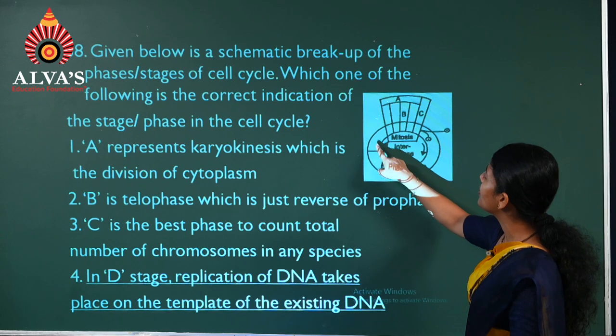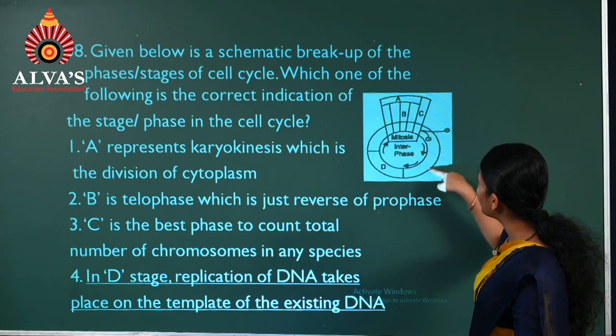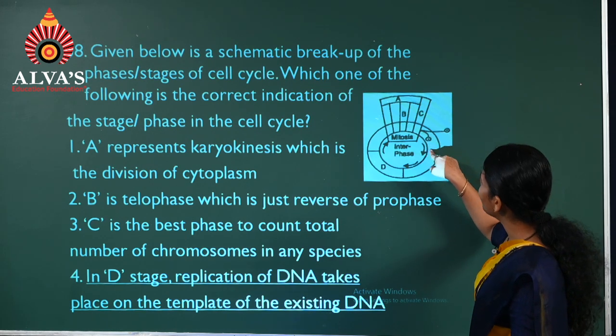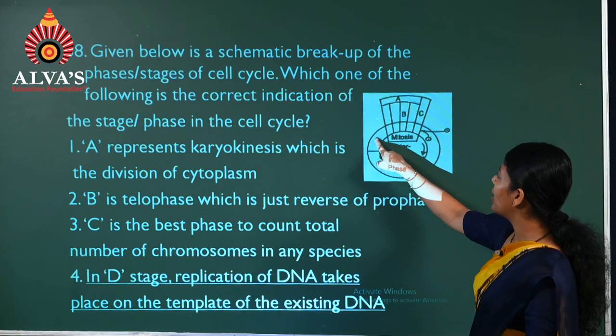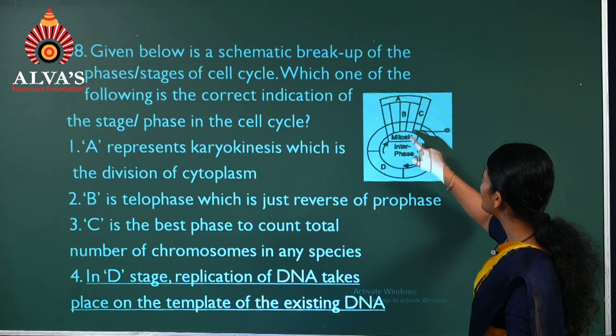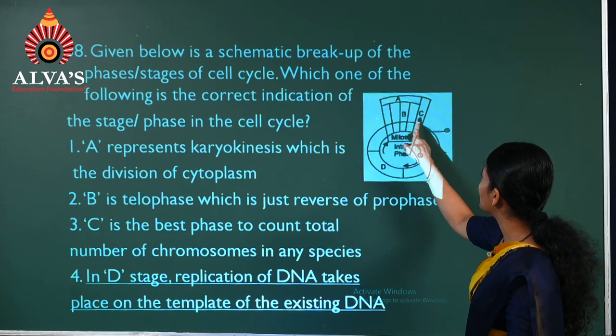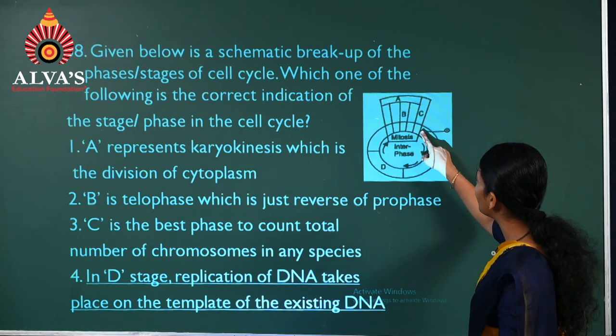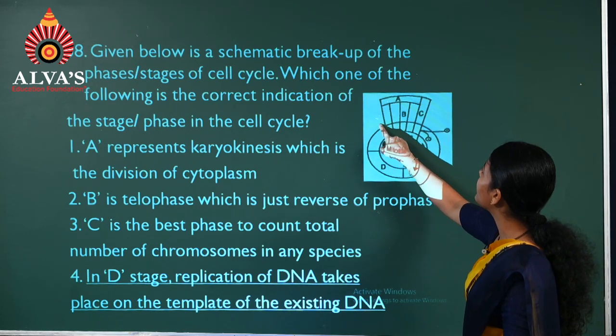G1, S, G2 together come under I phase. Next, this portion is the M phase. There are two phases in the cell cycle, I and M.